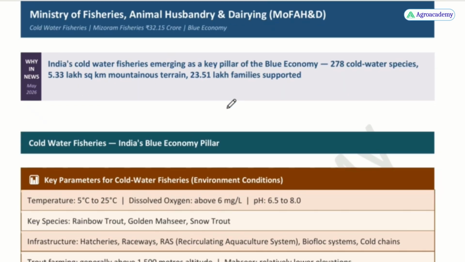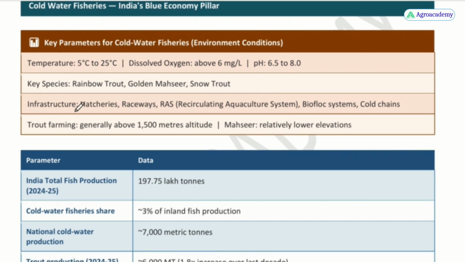Then comes the Ministry of Fisheries, Animal Husbandry and Dairy. India's cold water fisheries has emerged as a key player in the blue economy. 278 cold water species, 5.33 lakh square meters of mountainous terrain and 23.51 lakh families have been supported. These are certain key parameters for cold water fisheries, like environmental conditions: the temperature is 5 degrees Celsius to 25 degrees Celsius, dissolved oxygen should be 6 milligram per liter and pH should be 6.5 to 8. Key species are rainbow trout, golden mahseer, snow trout.